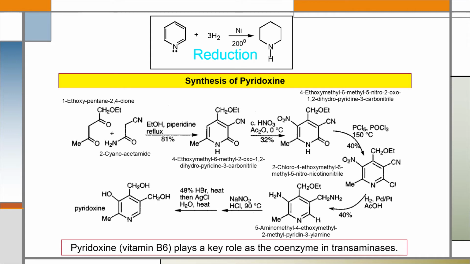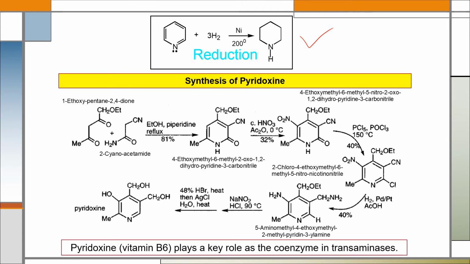When hydrogenation of pyridine occurs, pyridine will be converted to hexahydropyridine after reduction reaction.